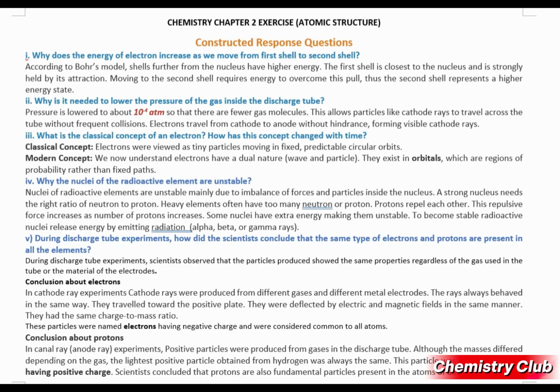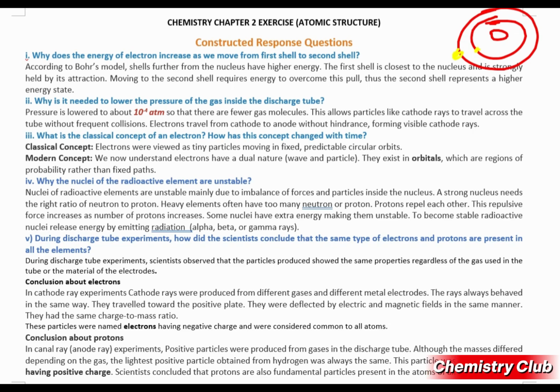So, suppose we have an atom and it has two orbits in which electrons are moving. The electron that is present in the first shell will have low energy as compared to the electron which is present in the second shell. Why?